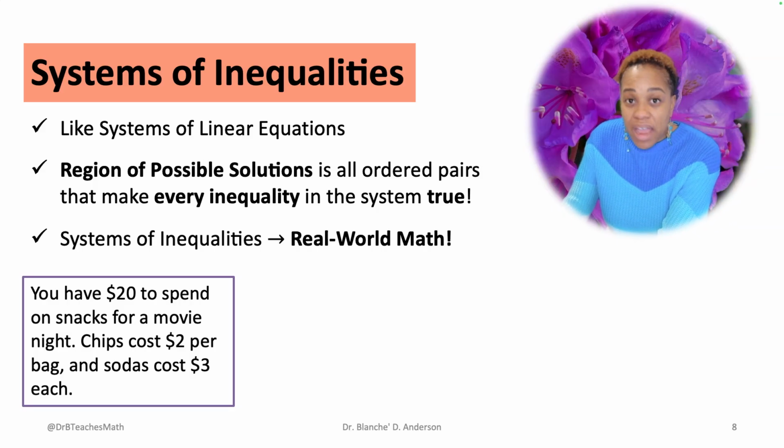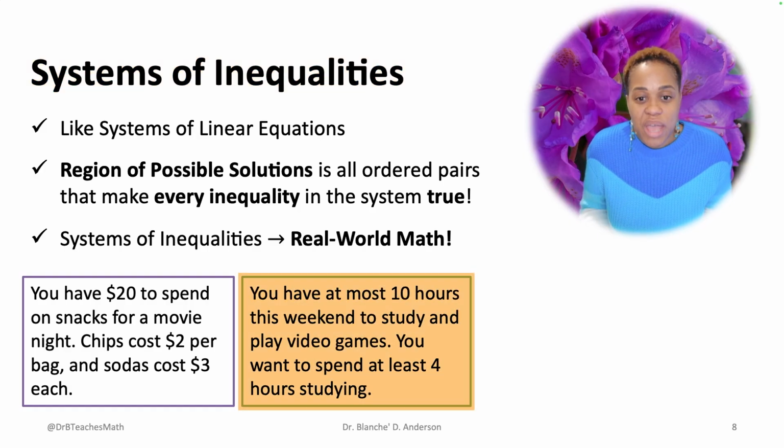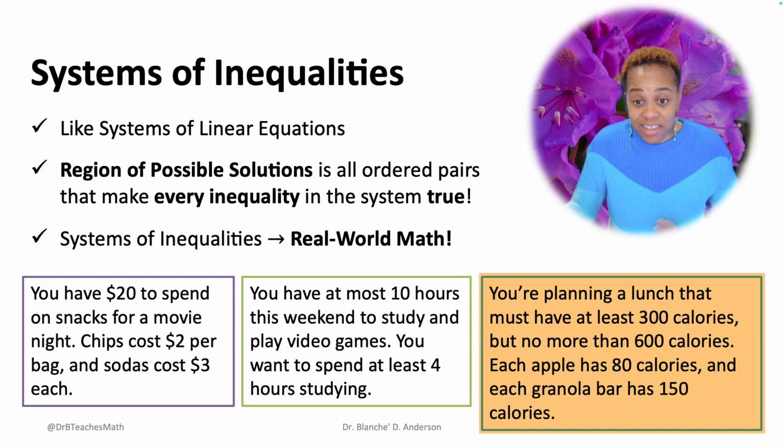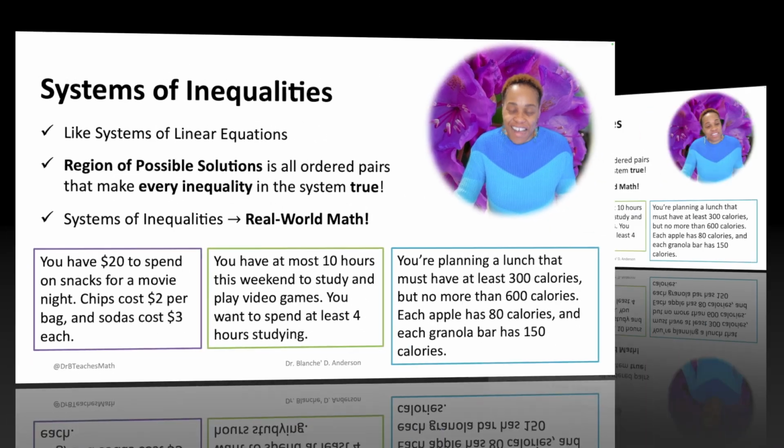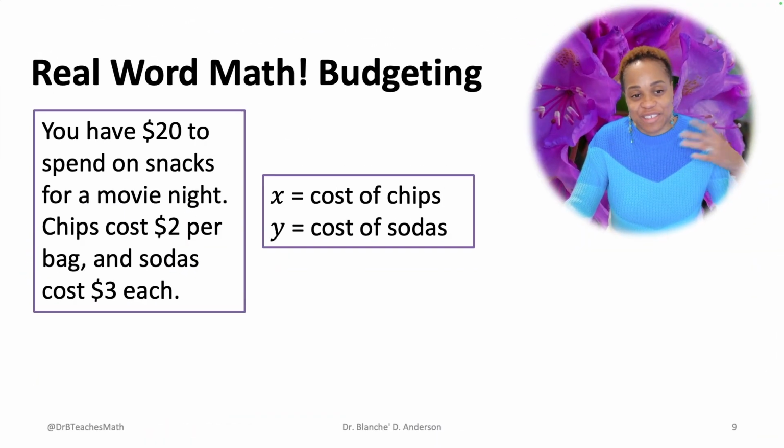So when am I ever going to use this? You use it all the time. Trust me. Look at this one. You have at most 10 hours this weekend to study and play video games. You want to spend at least 4 hours studying. System of linear inequality. You're planning a lunch that must have at least 300 calories, but no more than 600 calories. Each apple has 80 calories and each granola bar has 150 calories. That's a system of inequality. So let's look at these individually so you can see.